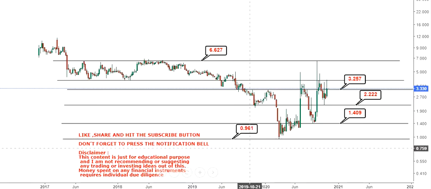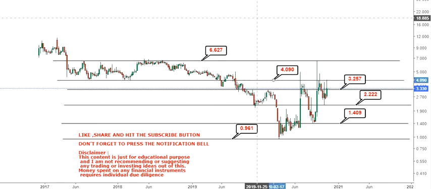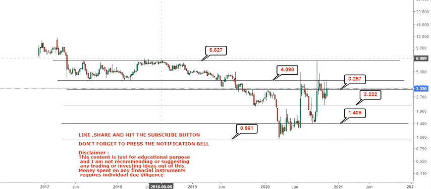As you can see, there is a dollar difference from one level to another, so one must be very much aware of these kinds of things. On the upside, you will simply have two levels. Your first target is at $4 and your next big target is at 6.6. We are not going to go beyond 6.6 for the simple reason that it is a big resistance and there will be supply.